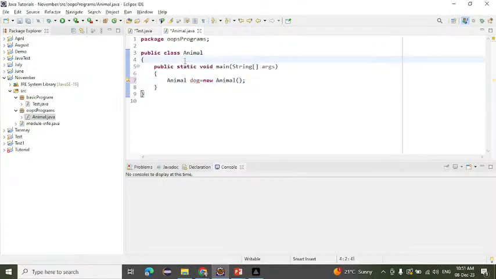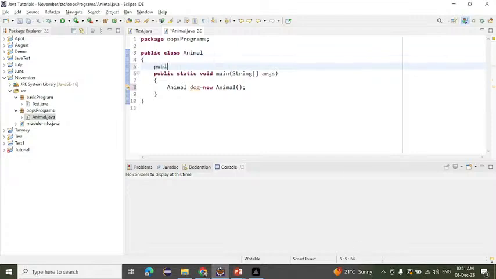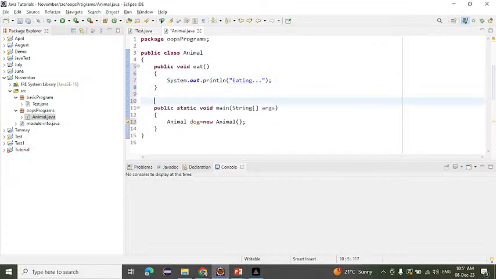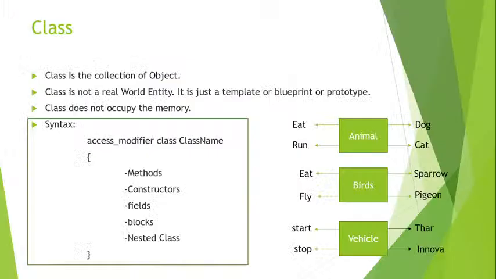First I will create a method, public void eat, and inside that I'm writing System.out and here I'm writing eating. Same like that, if we want to create another method, you can create another method also. So first we have created eat.